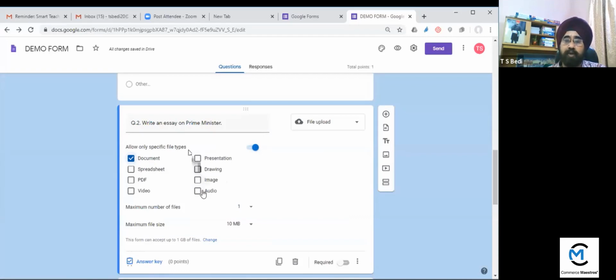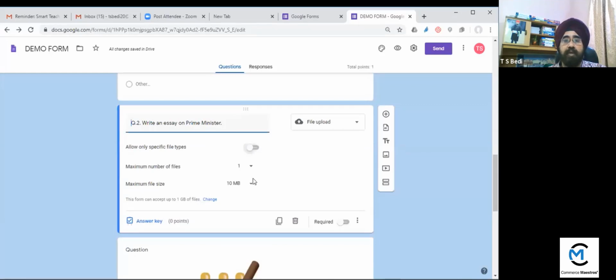So you have to decide in which form you want it from your student. It's better to take it as image or PDF. It's your choice. You can select any one, or you can untick it. Next one is maximum number of files. Here you may have a problem because sometimes the student has written the answer on one or two pages.